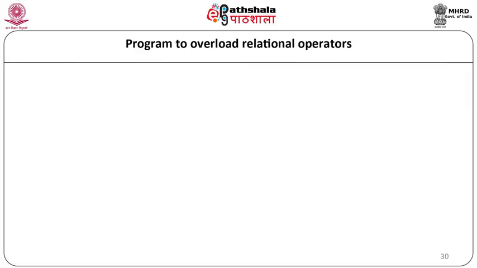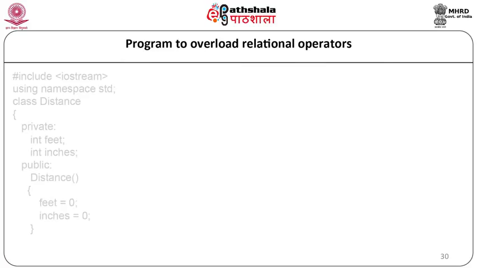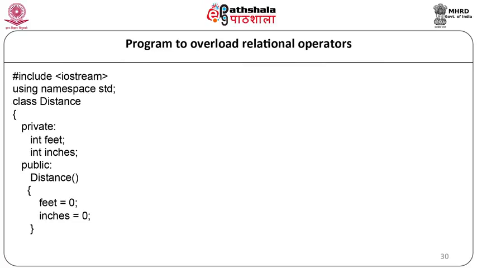Now let us see a program to overload relational operators. Here we are going to define the class distance, and we will overload the operator less than as a relational operator. So let us start with the program. #include <iostream>, using namespace std. Here we will define the class distance. Class distance: the private data members will be integer feet and integer inches.